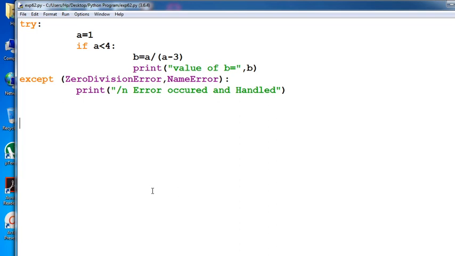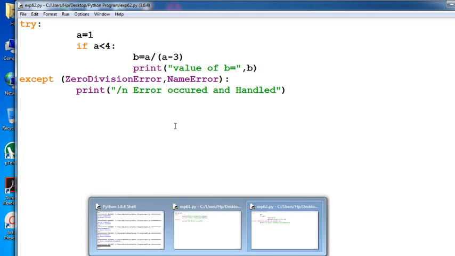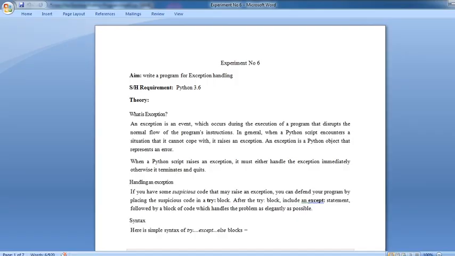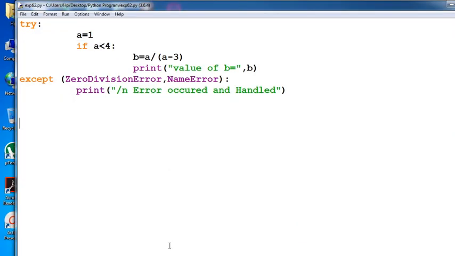Okay, both programs, you try these particular ones and execute those programs, which are related to experiment number 6, that is exception handling. By practicing both these programs, you can easily grasp the concept of exception handling in your Python program. Okay, thank you for attending today's lecture.